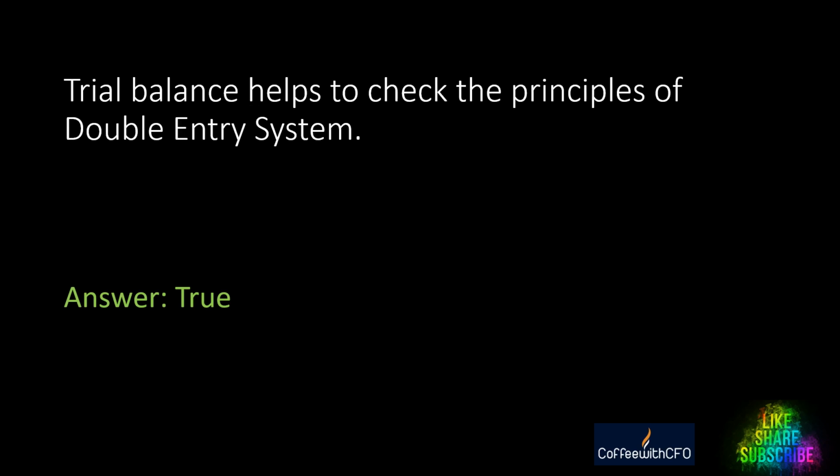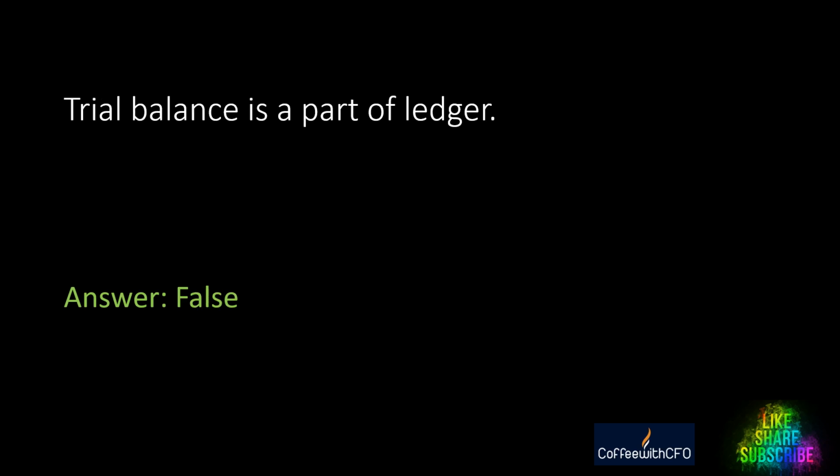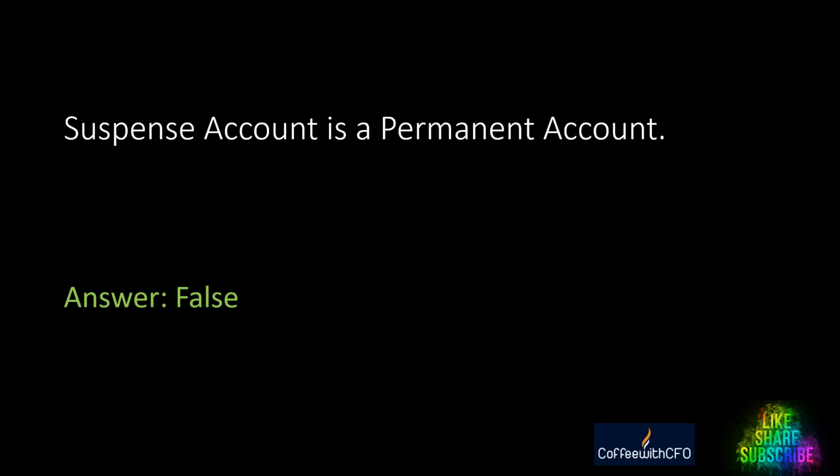Next question. Trial balance helps to check the principle of double entry system. True or false? It's true. Trial balance is a part of ledger. True or false? False. Suspense account is a permanent account. No. Suspense account is a temporary account. So it is false.